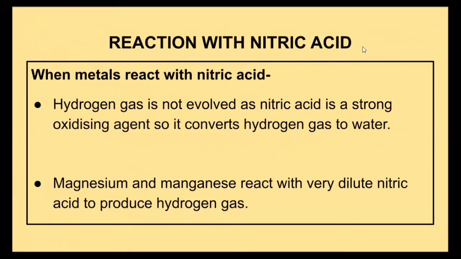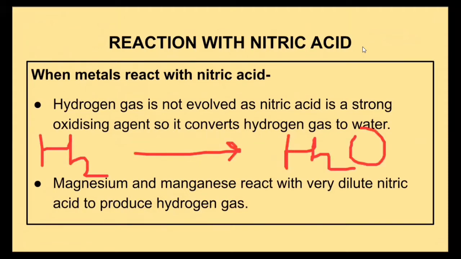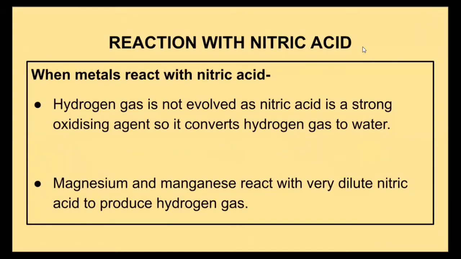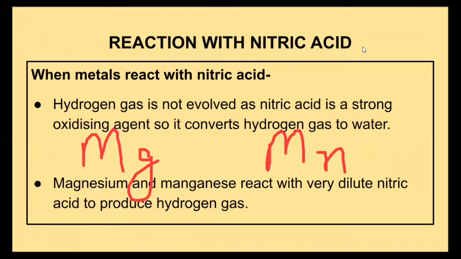Reaction of metals with nitric acid. When metals react with nitric acid, they do not evolve hydrogen gas. The reason is that the hydrogen gas which is evolved is converted to water because nitric acid is a strong oxidizing agent. But there are exceptions like magnesium and manganese. These react with very dilute nitric acid to produce hydrogen gas.